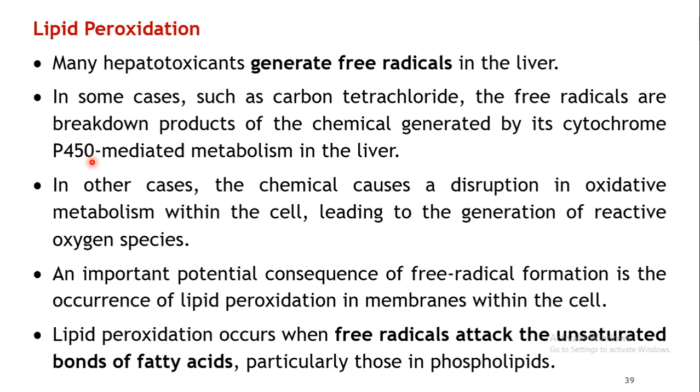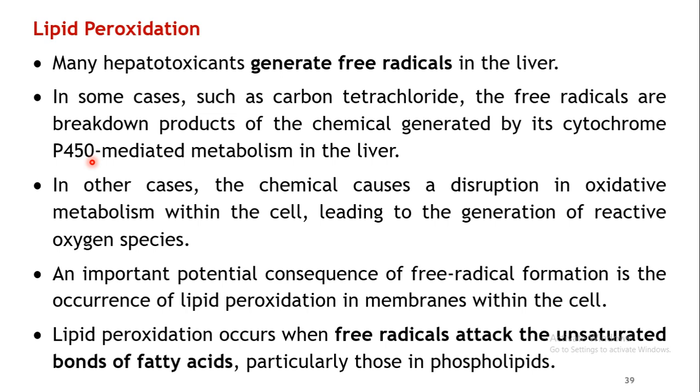So we have seen that liver is the major metabolizing organ, and a lot of metabolizing enzymes, specifically the cytochrome P450, are present in the liver. Such enzymes, when they act on certain chemicals, generate the free radicals. So these are the breakdown products or the metabolic products or the metabolites of such chemicals which may interact with the cells and which may result in the damage.